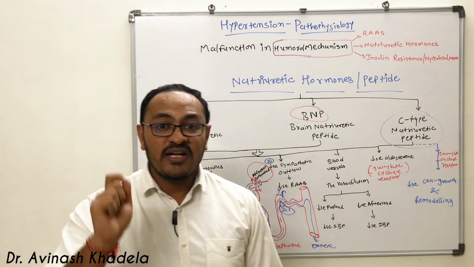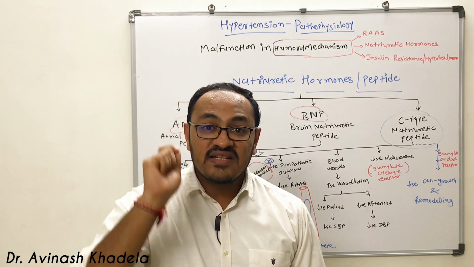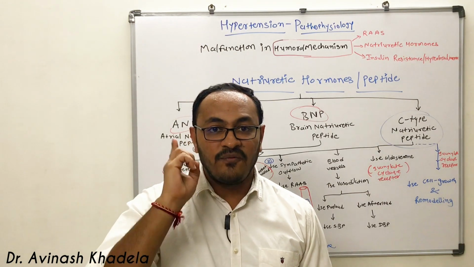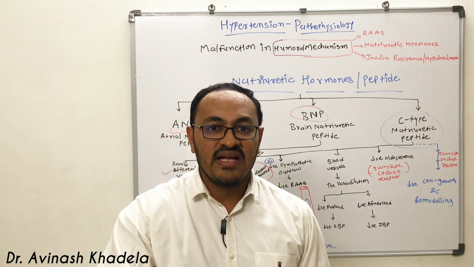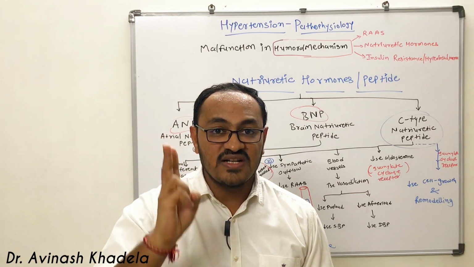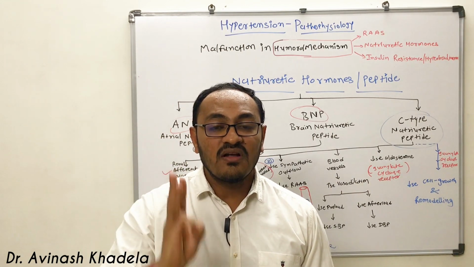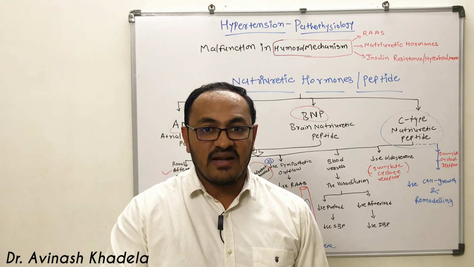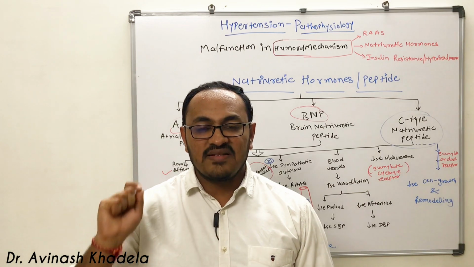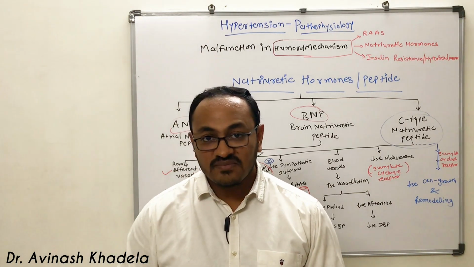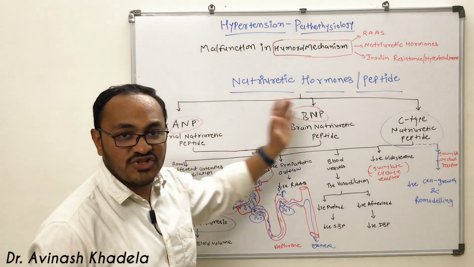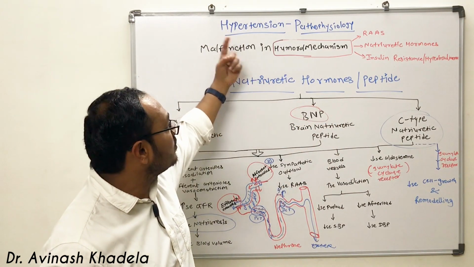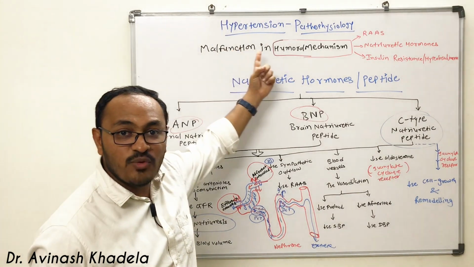Now these natriuretic peptides or hormones are secreted more in the human body in three different conditions. The first condition is congestive heart failure, the second condition is persistent elevation in blood pressure, and the third condition is cor pulmonale. These are the three different conditions where these natriuretic peptides are secreted more in the human body. Now after understanding the physiological action of natriuretic peptide, we need to go back to the main concept of malfunctioning humoral mechanism.